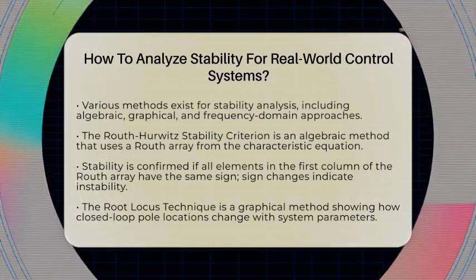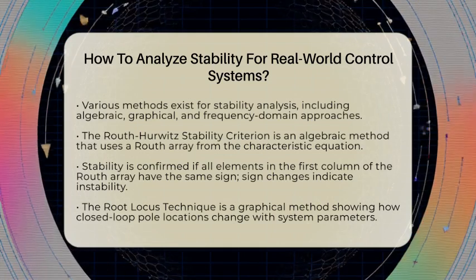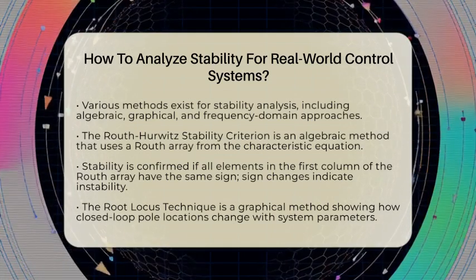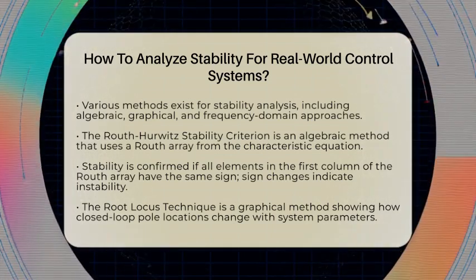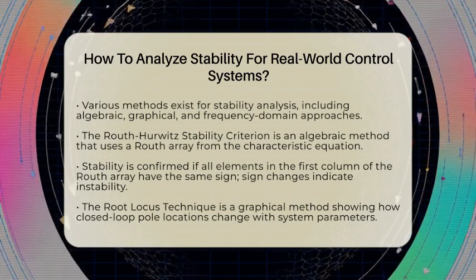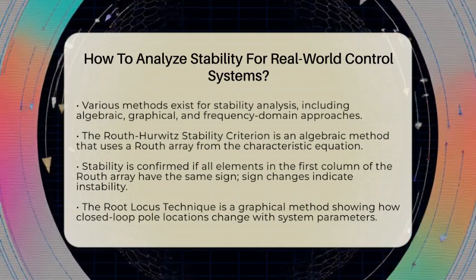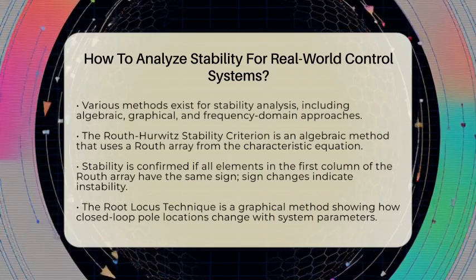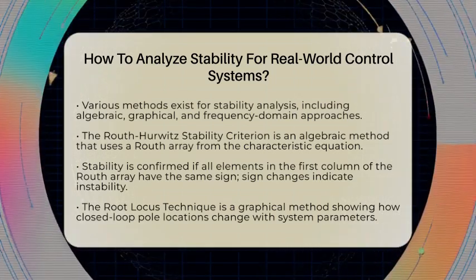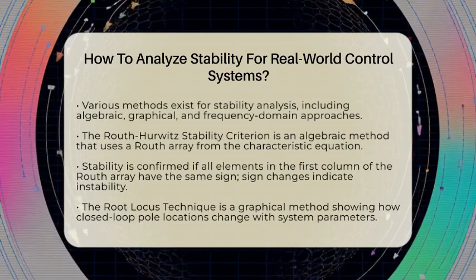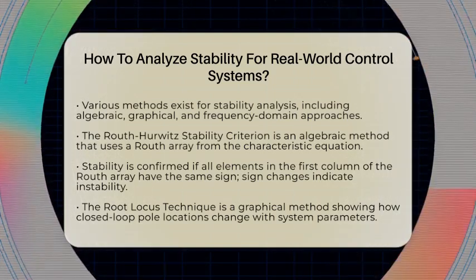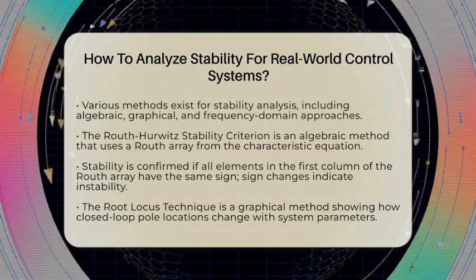Another method is the Root Locus Technique. This graphical approach shows how the locations of closed-loop poles change in the S-plane as a system parameter, usually gain, varies. By plotting these trajectories, engineers can identify the range of parameter values that keep the poles in the stable left half-plane. This method is particularly useful for controller design.